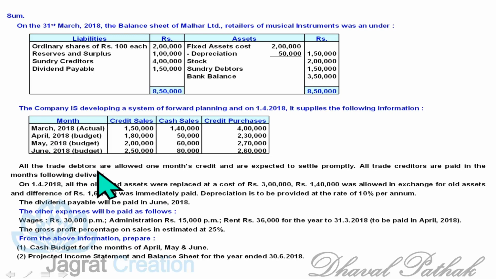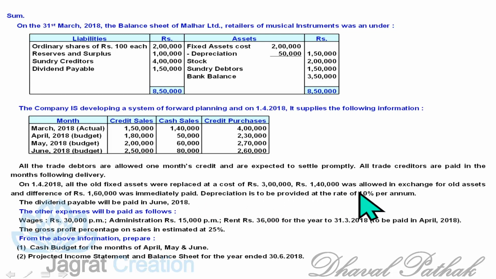All the trade debtors are allowed 1 month credit and expected to settle promptly. All trade creditors are paid in a month following the delivery. On 1st of April 2018, all the fixed assets were replaced at a cost of 3 lakhs.